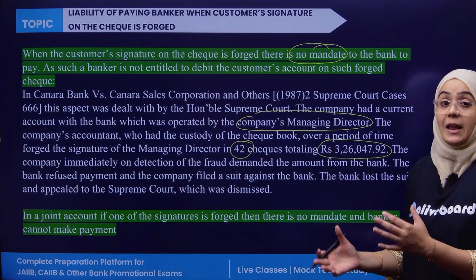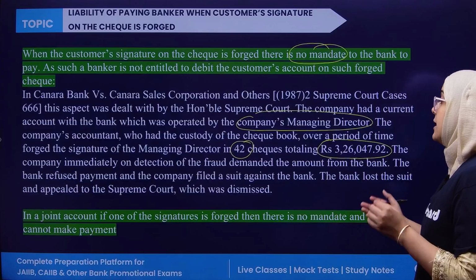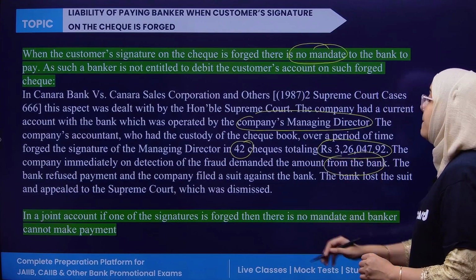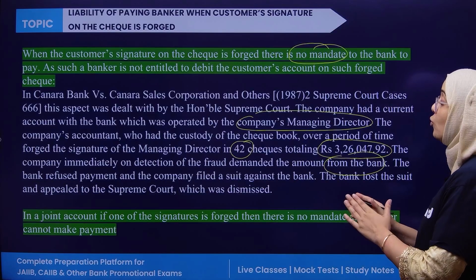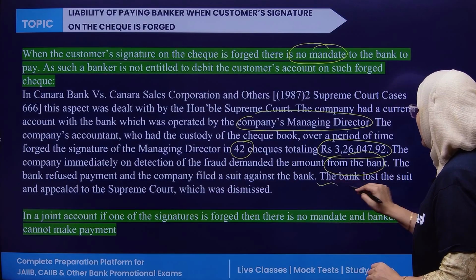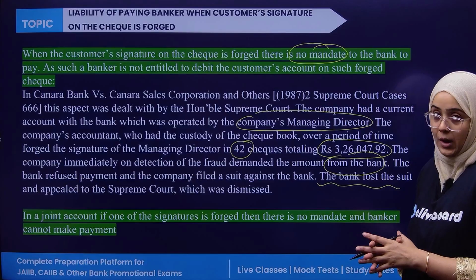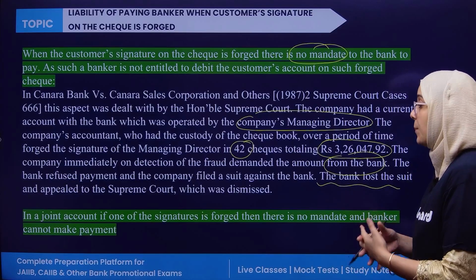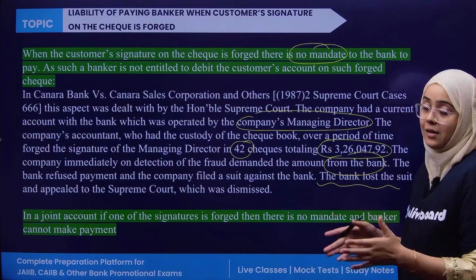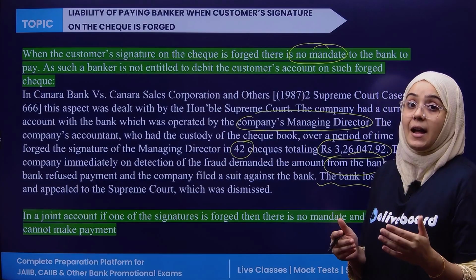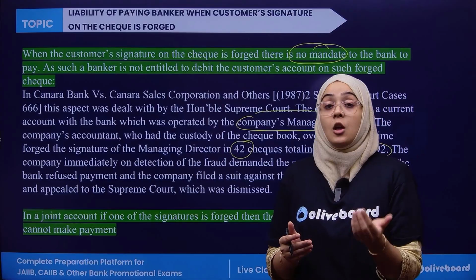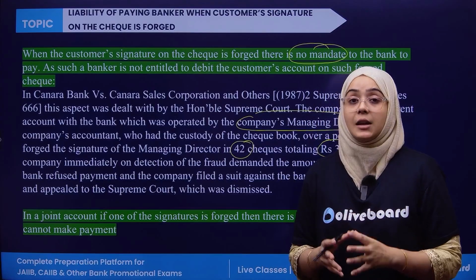The company, on immediately detecting the fraud, demanded the amount from the bank. The bank refused payment and the company filed the suit against the bank. In this case, the bank lost the suit and appealed to the Supreme Court, which was again dismissed. Why? Because it is the responsibility of the paying bank to check and verify the signature very